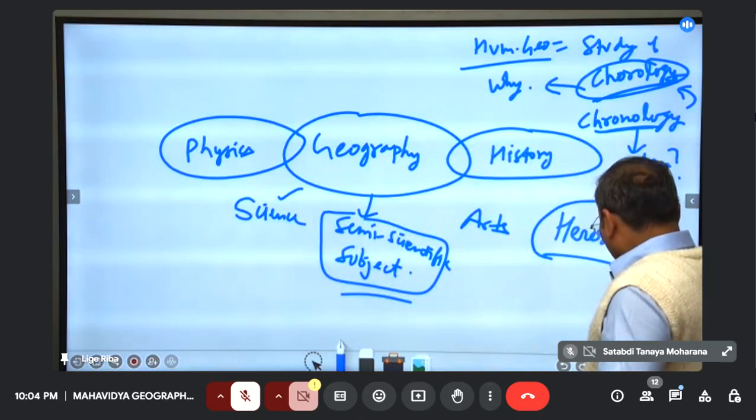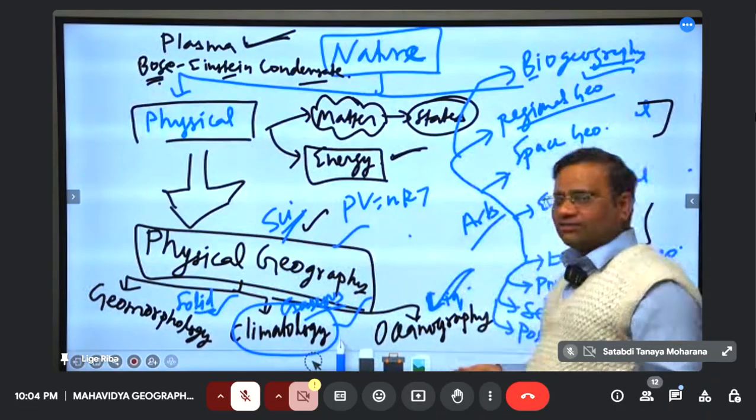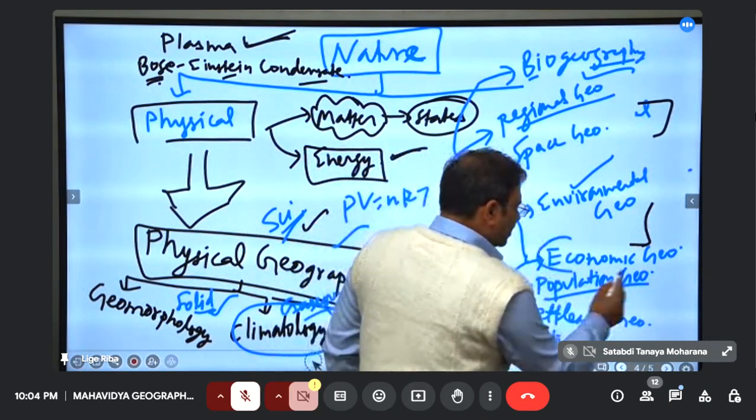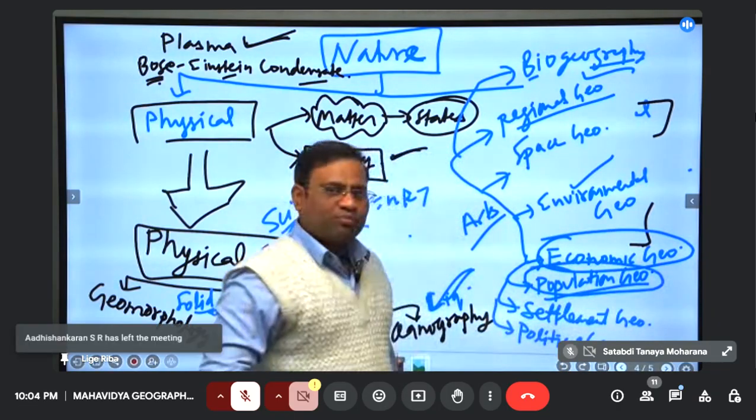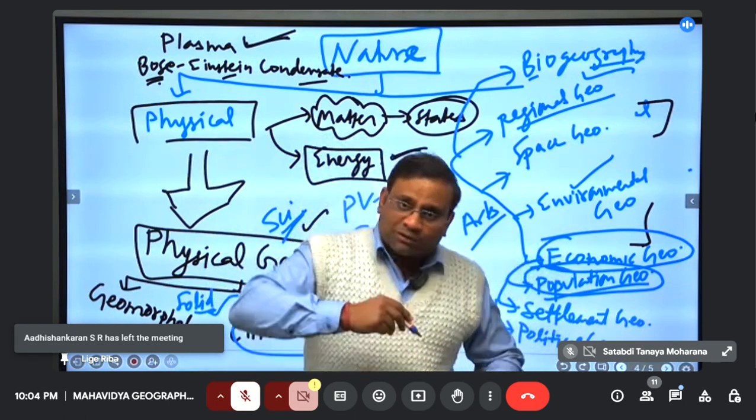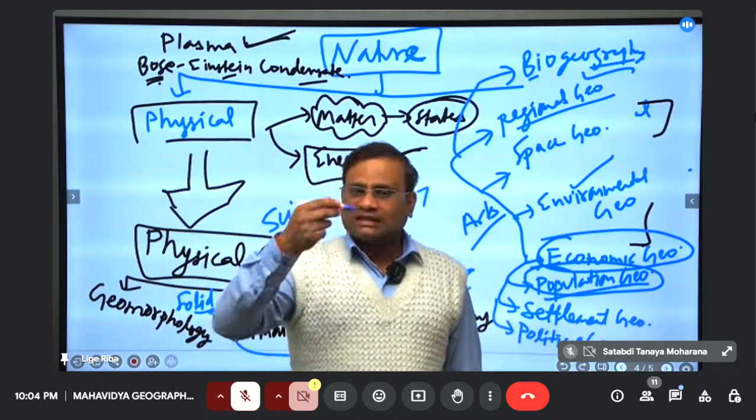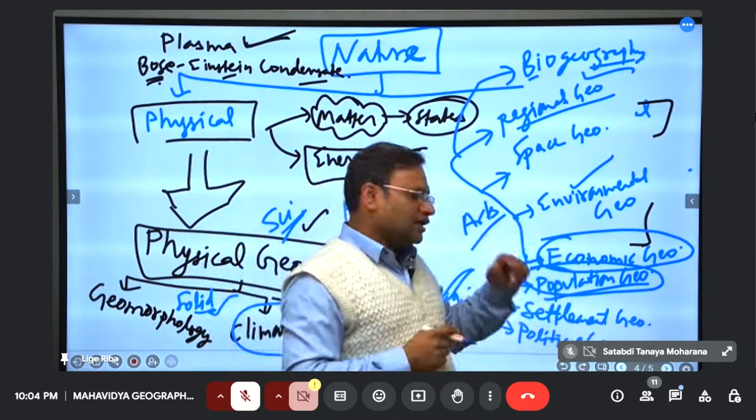Moreover, as we will discuss, you will see they are subjects in themselves. Like economic geography, it is very, very close to economics. Population geography, demography. So many mathematics and statistics principles are used here. Mathematically, we have to calculate birth rate, crude birth rate, death rate, sex ratio. Mathematical calculations geographers do here.